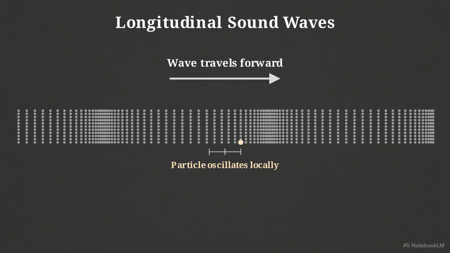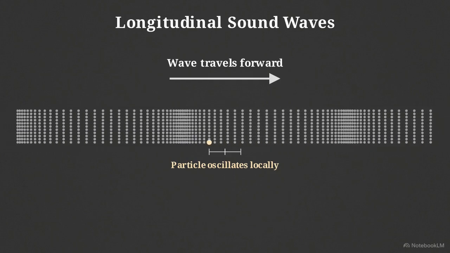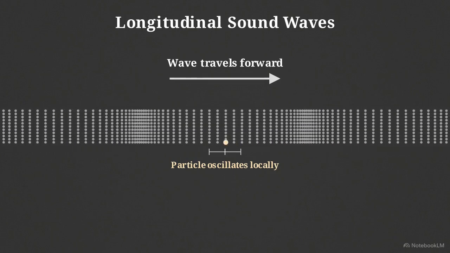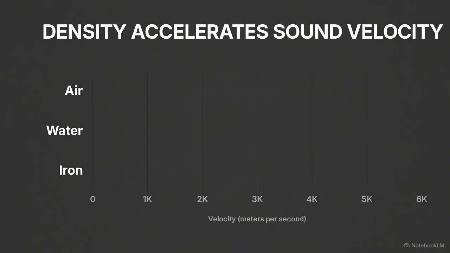The air particles themselves do not move across the room. They merely oscillate back and forth in their original positions, while the invisible energy travels forward. Since this process relies on particle collisions, the medium dictates the speed.